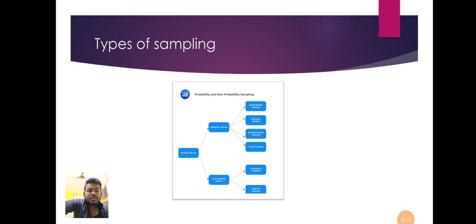Probability sampling is a systematic way of identifying and collecting information and solving a particular topic. Then non-probability, as usual, we said there is no generalizability, and there is some risk in making assumptions from the information.